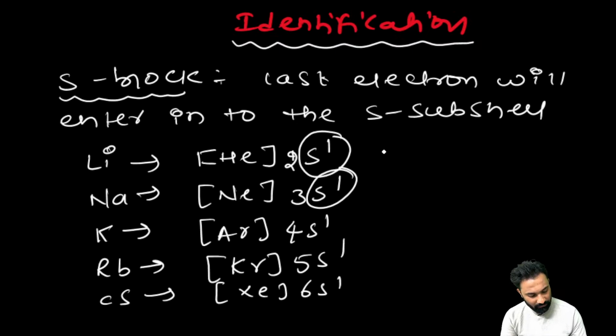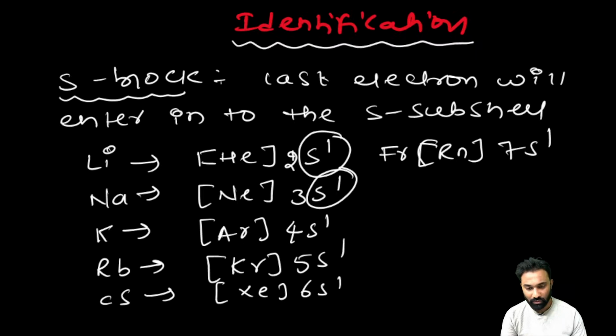And the last one, francium, radon, 7s1. Clear? The last electrons are entering the S subshell, right? That is the reason these elements belong to the S block.